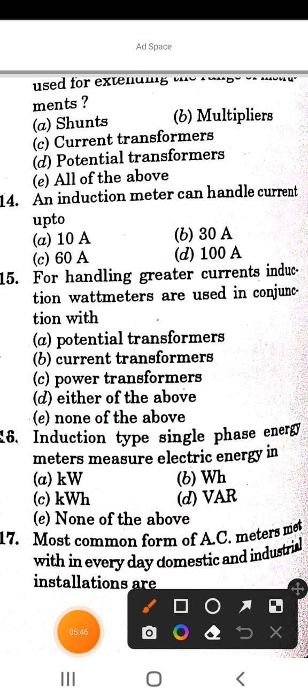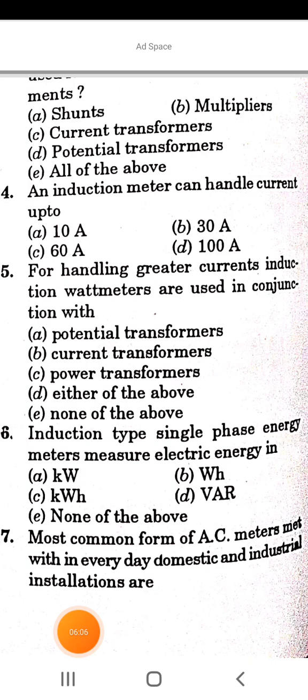Next is, for handling greater current, induction wattmeters are used in conjunction with. Options are potential transformer, current transformer, power transformer, either of the above, none of the above. So the correct answer of this question is current transformer.